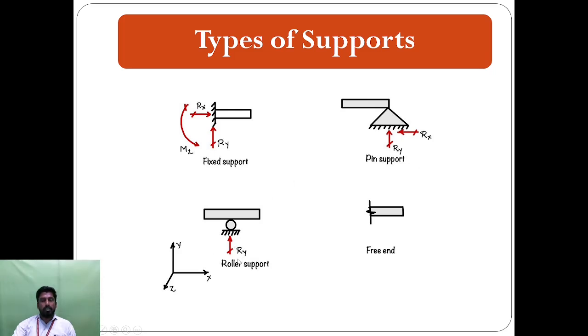And the third one is the roller support. If a load is applied to the structure, it will translate in one direction only. The support will be moving in the horizontal direction. If you apply the load, it creates a reaction in the opposite direction, so we calculate only one reaction, the vertical reaction.